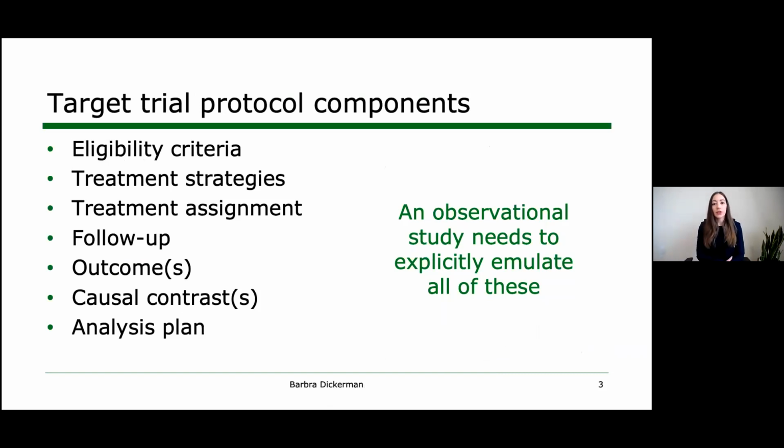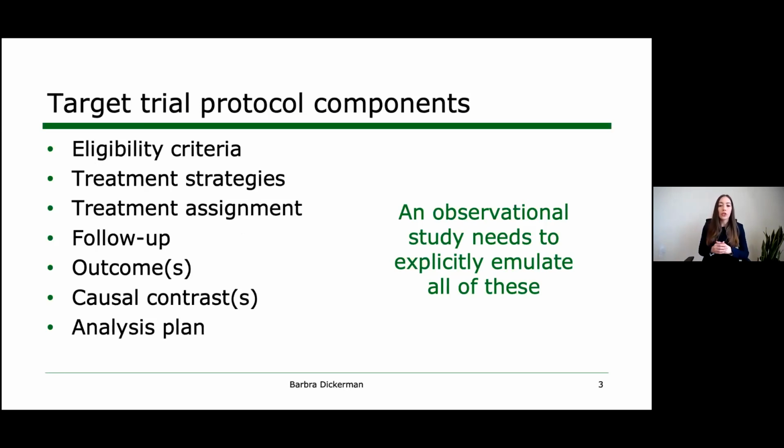As part of this first step, when we specify the protocol of the target trial, we need to cover all of the same components that appear in the protocol of any randomized trial. These include the eligibility criteria, which define our population of interest, the treatment strategies that we're interested in comparing, the treatment assignment procedures, follow-up period, outcomes of interest, causal contrasts or estimates of interest, and the analysis plan.